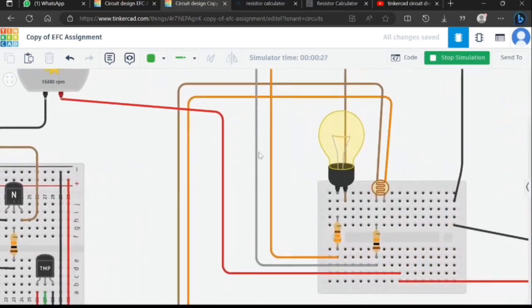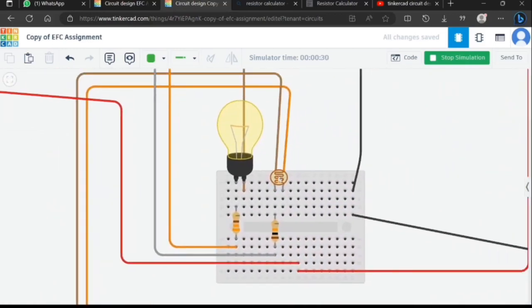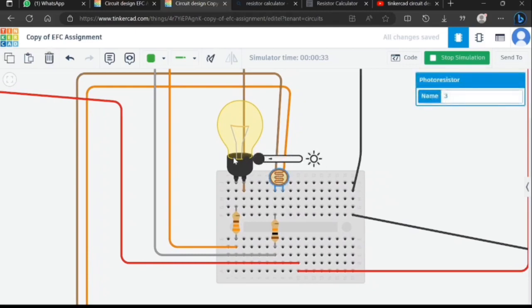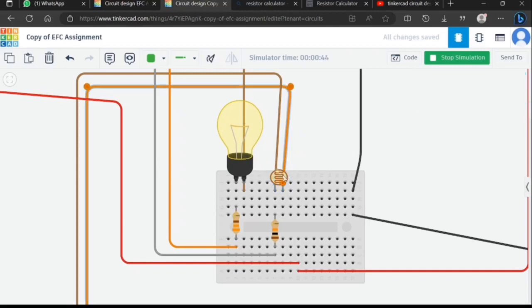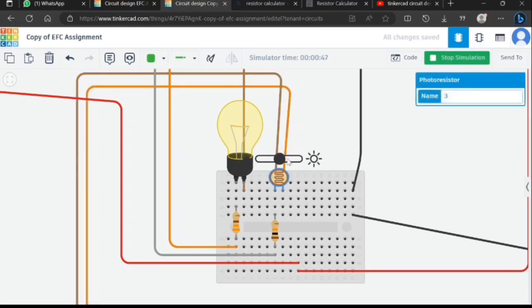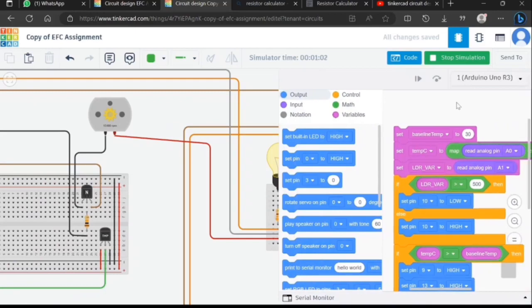And next is for the light within the room. So we can see if there is no light, which is dark, which is at night, you see that the bulb lights up. So in the house, at night time, the bulb will be automatically switched on. However, during the day, you can see that the light is turned off. So this is the code that we use.